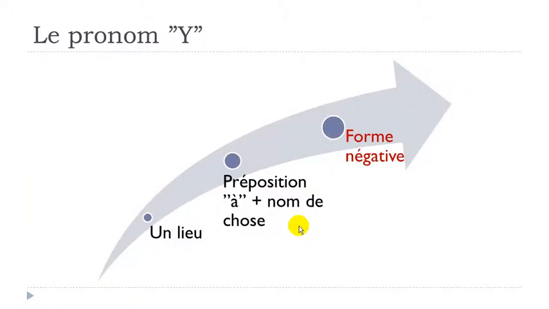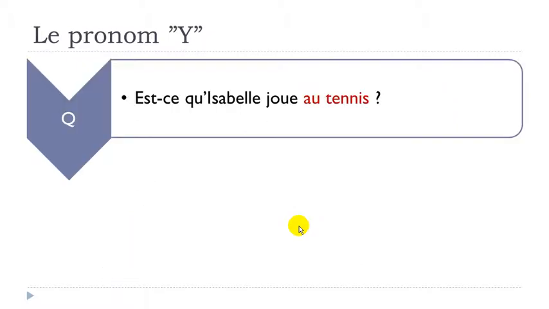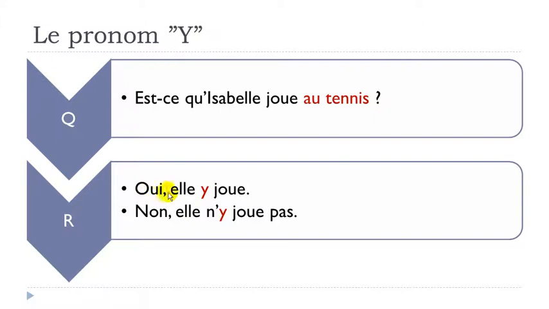All right, so now we'll see how to construct these sentences with the pronoun y, but when you're using the negative form. Okay, est-ce qu'Isabelle joue au tennis? First option, oui, elle y joue. Second, non, elle n'y joue pas. All right, so the negative form should be before the pronoun here. And as usual, remember, the "ne" followed by a vowel, they don't really get along, so the "e" goes away. So you take it away and you get "n'y joue", and after the verb, you put your "pas". Okay?